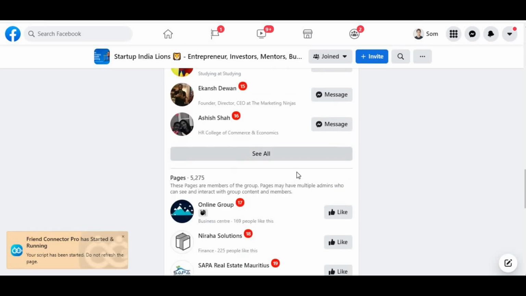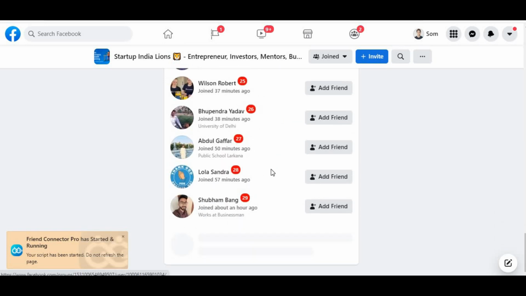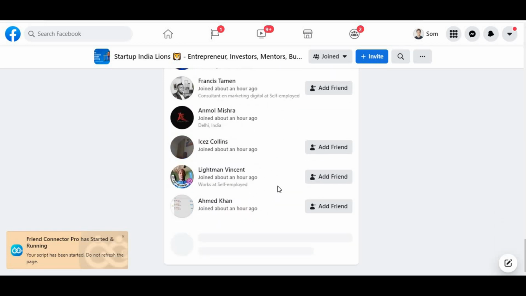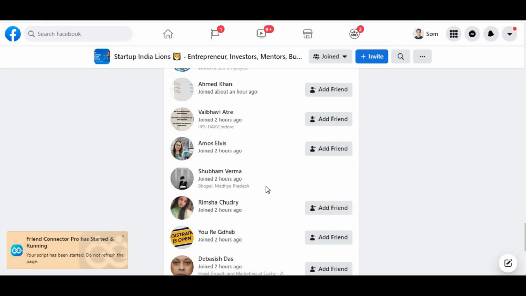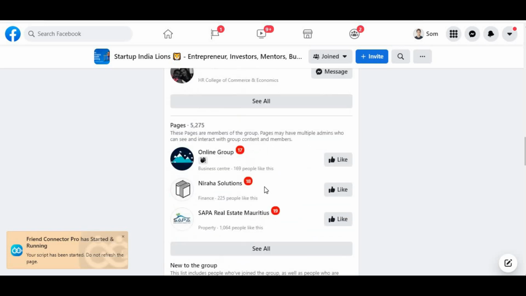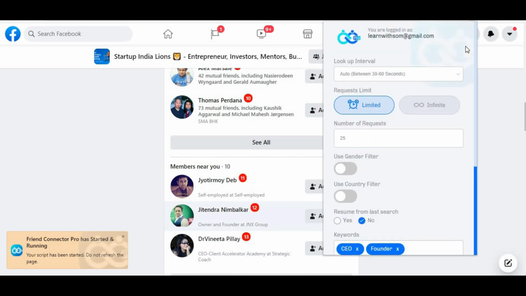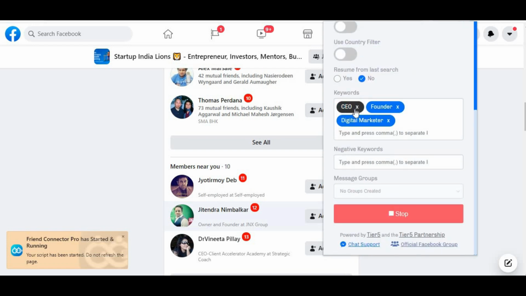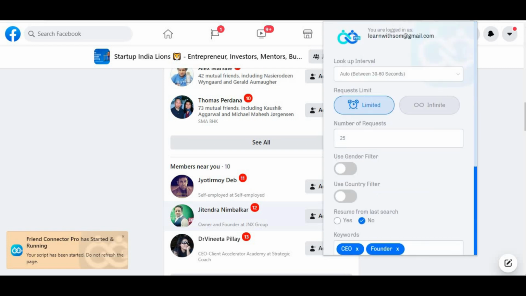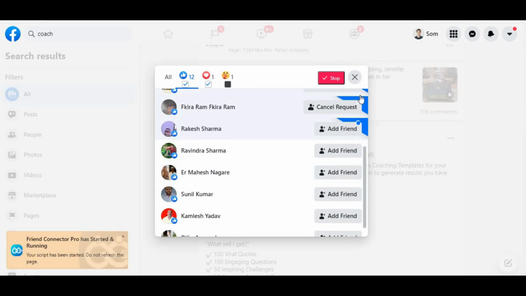Second, they will go to the friends, and then it goes ahead and searches all the friends and sends requests. And daily you can generate more than 100 plus leads from Facebook. Just sitting on automation, one thing you need to do: just click here, choose what keyword you want to target, and click on start.